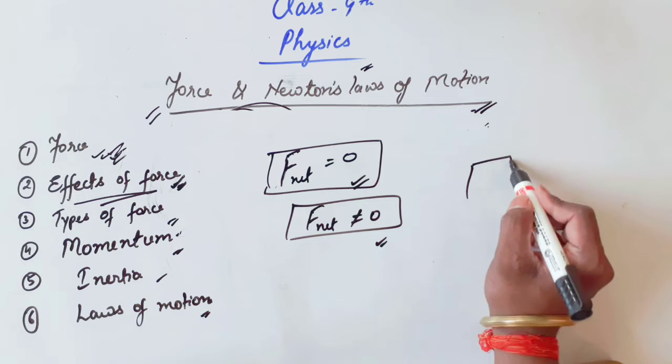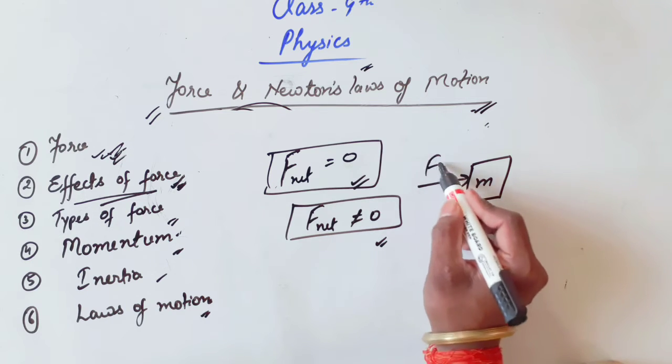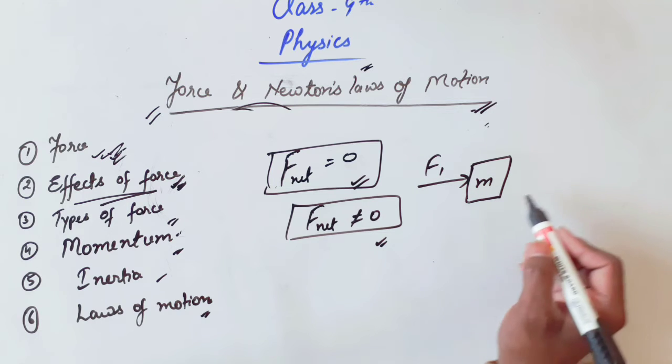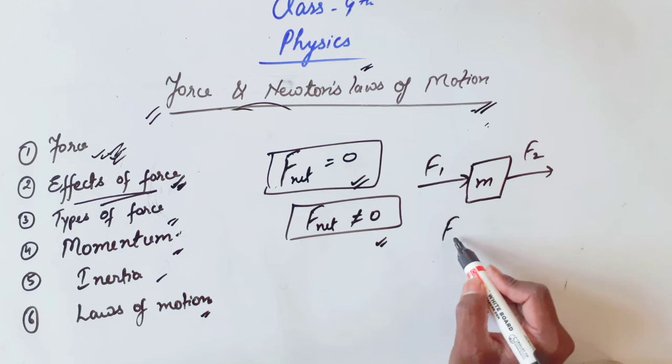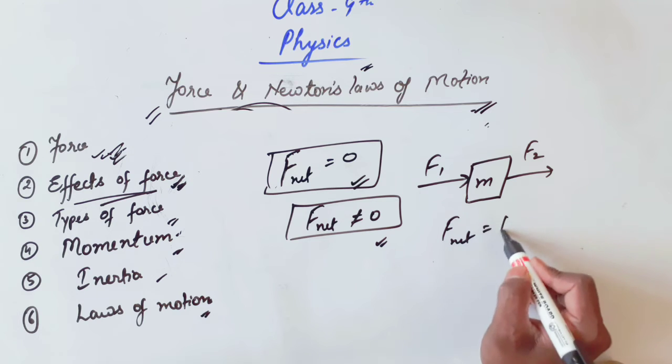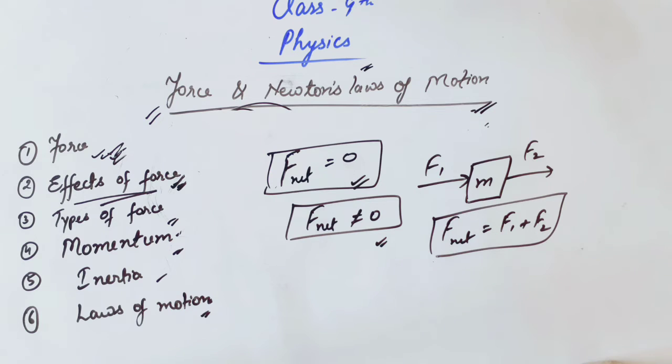It means if we are applying a force F1 on it in this direction, and the force F2 also in this direction, then the resultant will be equal to F1 plus F2.